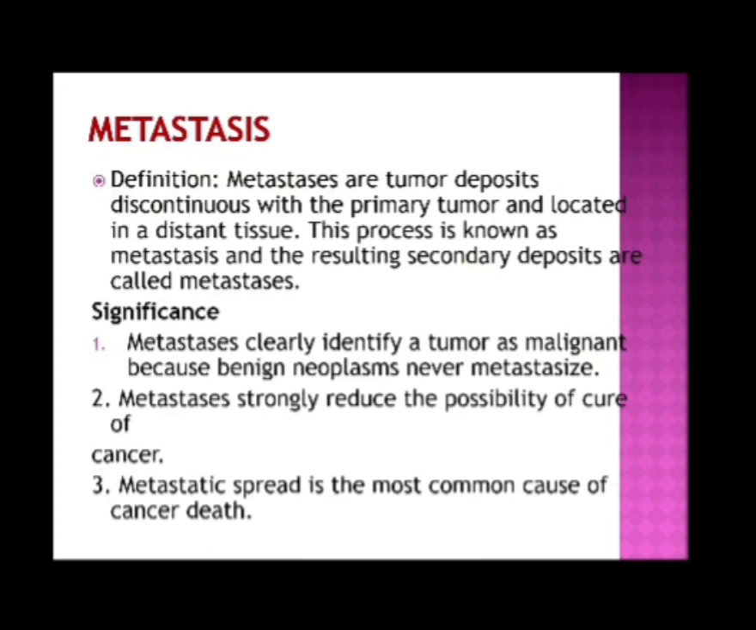Another feature is metastasis. Metastases are tumor deposits discontinuous with the primary tumor and located in a distant tissue. This process is known as metastasis, and the resulting secondary deposits are called metastases. Significance: metastases clearly identify a tumor as malignant because benign neoplasms never metastasize. Metastases strongly reduce the possibility of cure of cancer. Metastatic spread is the most common cause of cancer death.